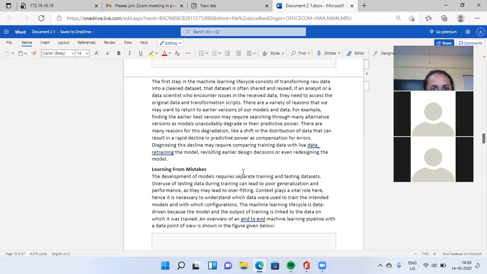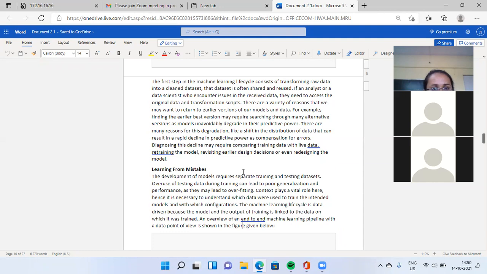If an analyst or data scientist encounters an issue in the data received, they need to access the original data and the transformation script also. There are a variety of reasons that we may want to return to an earlier version of our model and data.